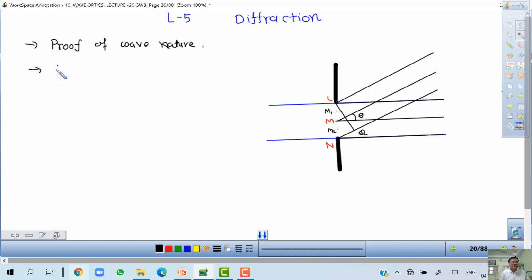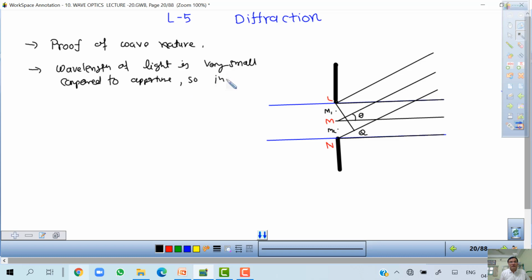So, the wavelength of light is very small compared to the aperture. So, in normal experience, it cannot be seen.